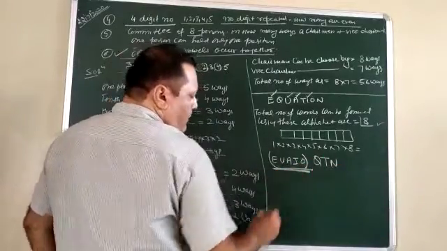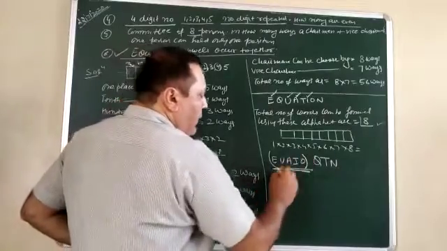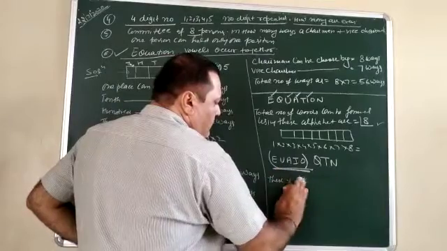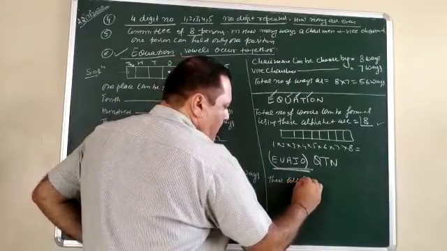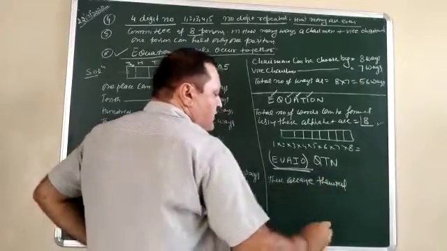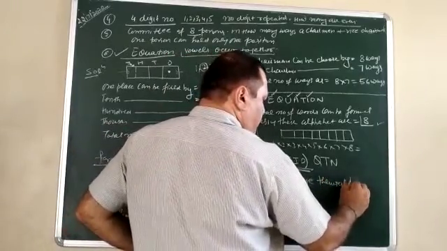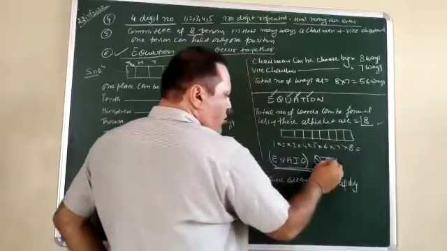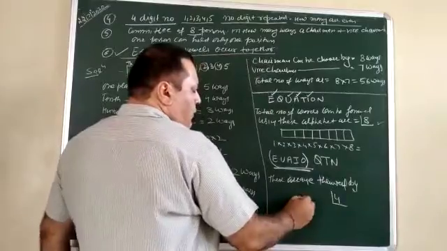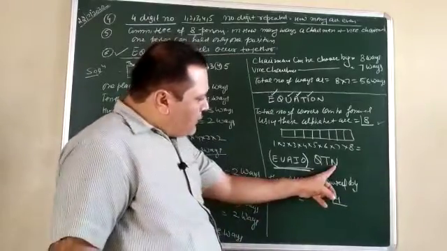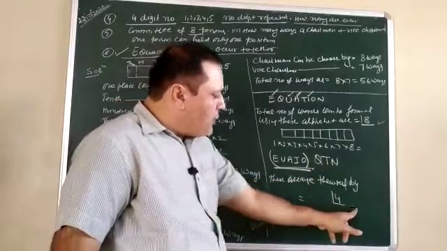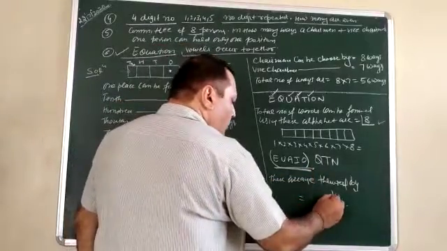So these 4 can be arranged among themselves by 4 factorial. The important thing is, out of these, if there is any repetition, we need to divide. No repetition means no need to divide by anything. Now multiply.